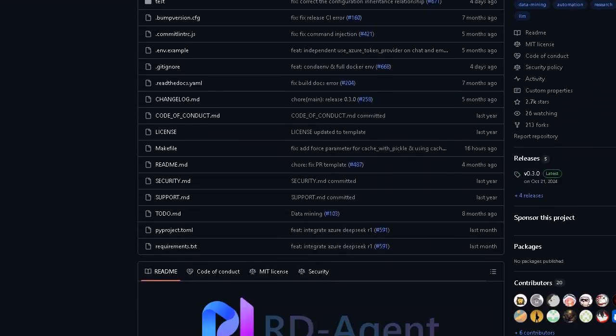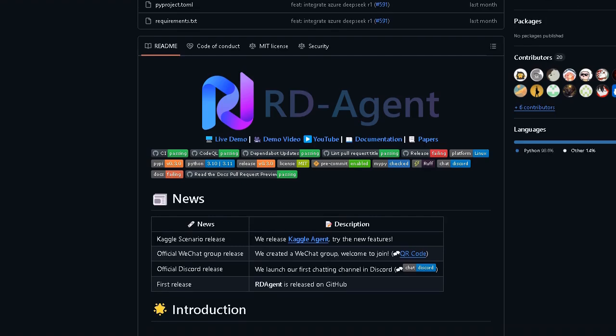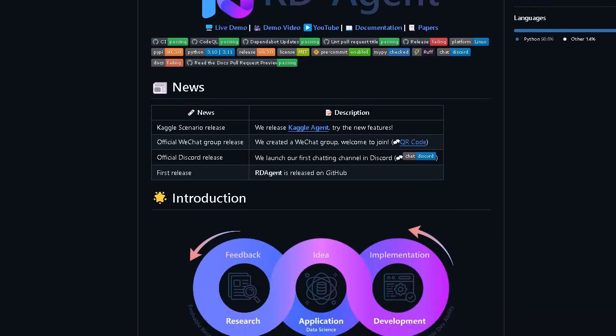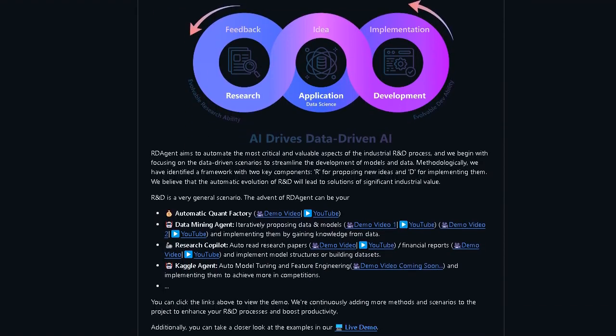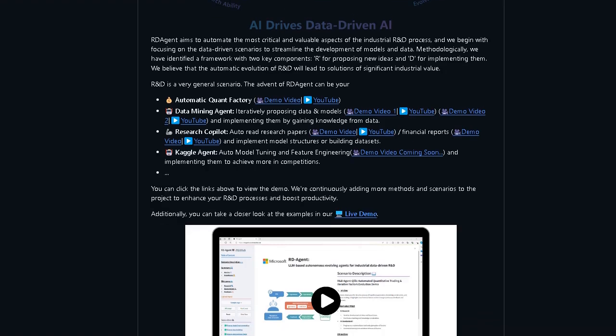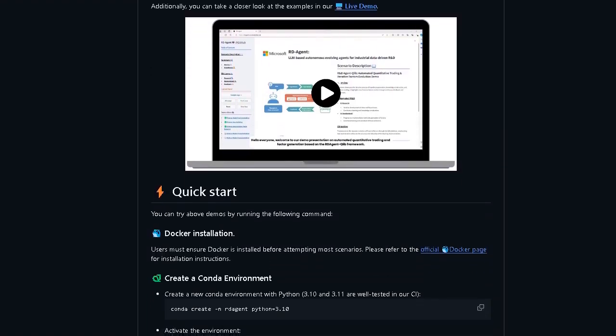Repository number 3. Microsoft/RD Agent. This repository: research and development, R&D, is crucial for the enhancement of industrial productivity, especially in the AI era, where the core aspects of R&D are mainly focused on data and models. We are committed to automating these high-value generic R&D processes through our open-source R&D automation tool RD Agent, which lets AI drive data-driven AI. Here's a brief overview.